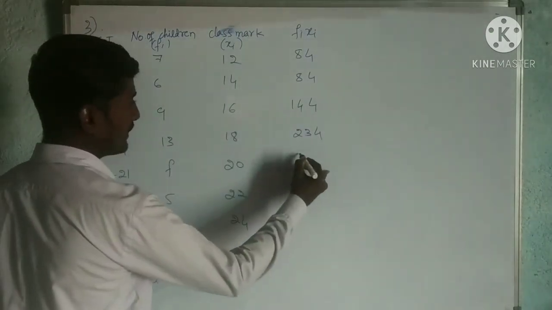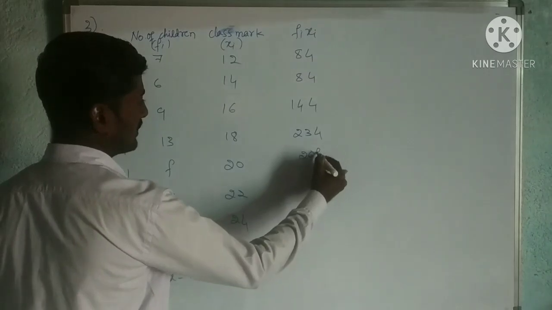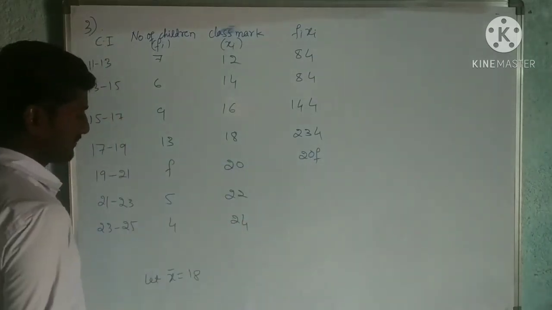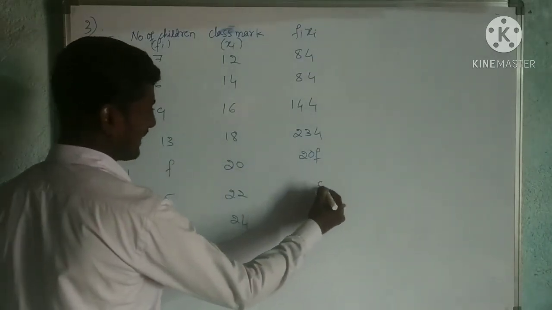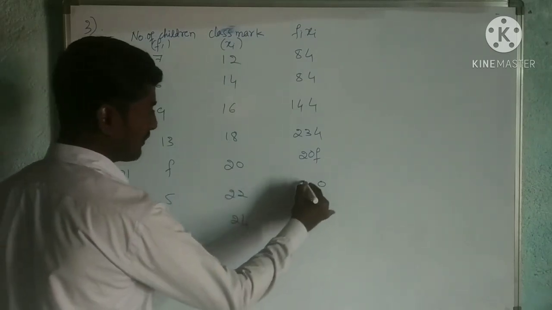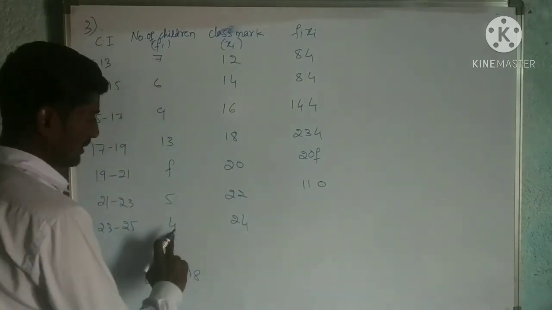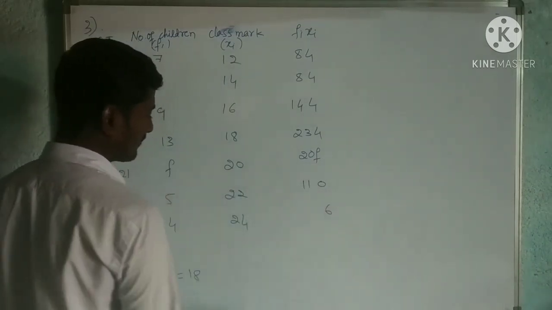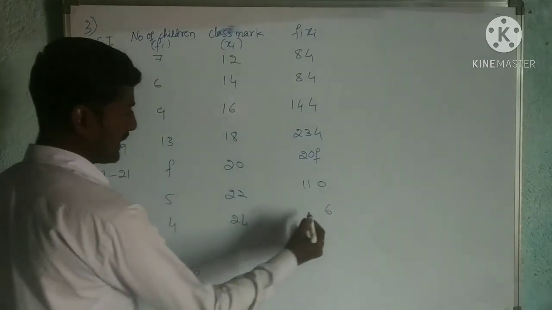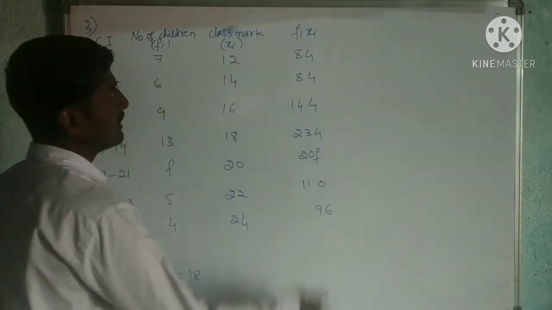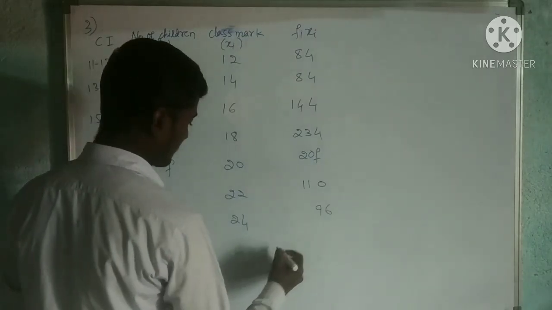Then this will be 20F. Okay, 20 into F it is. Then 5 2s are 10, carries 1. 5 2s are 10 plus 1, 11. 4 4s are 16, carries 1, 4 2s are 8 plus 1, 9. Let us add all this.